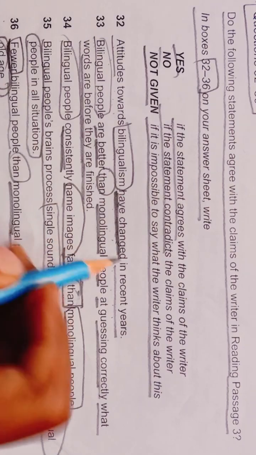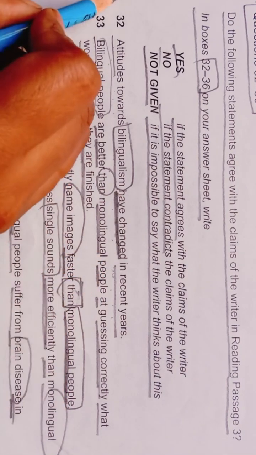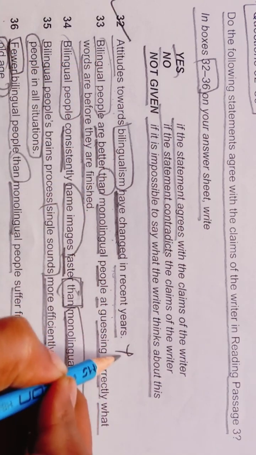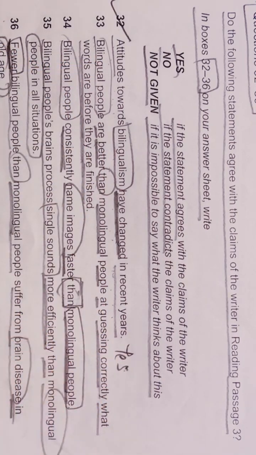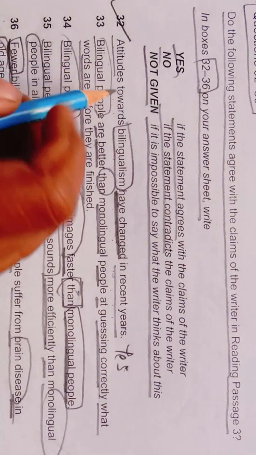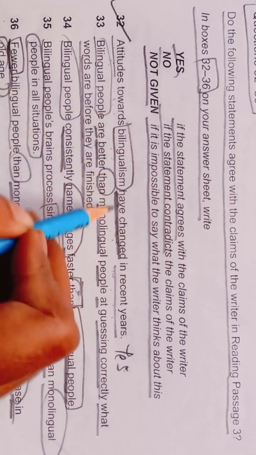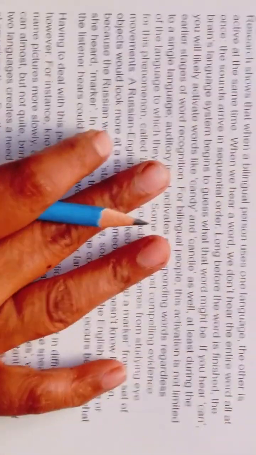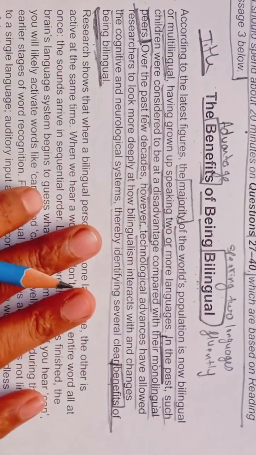Yes, this statement agrees with the claim of the writer. We are getting our answer in the same paragraph.